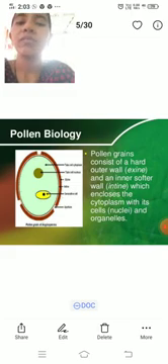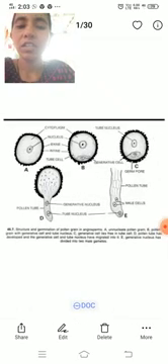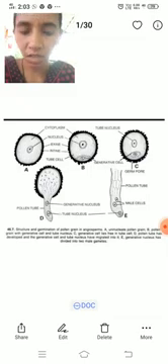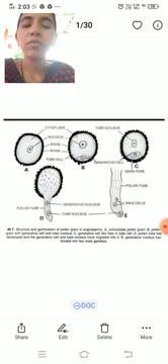So when the male gametes are formed, two male cells are present. Next, we discuss the female gametophyte, where in the ovule one egg cell is produced.